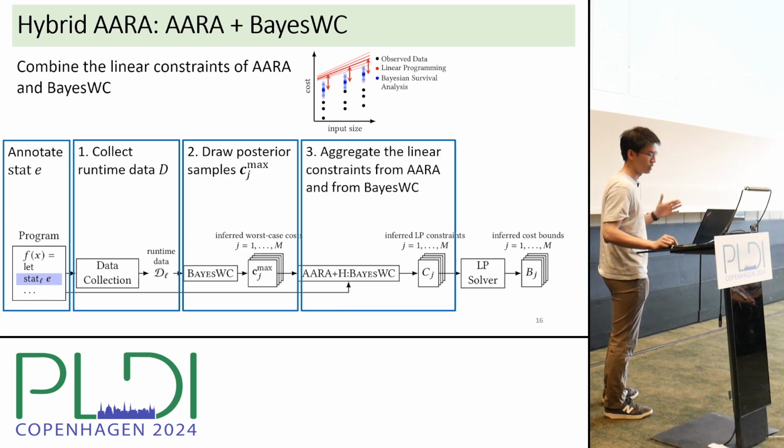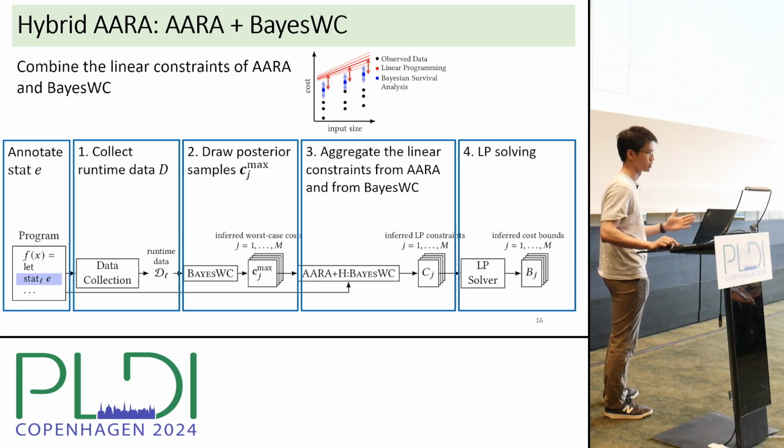And then we aggregate the linear constraints from ARA on the part of the code where we perform static analysis, and also the linear constraints from base WC, specifically the constraint that each red line in the diagram must lie above all the blue dots. So we combine these two sources of linear constraints into a single linear program, and then we solve it using an off-the-shelf LP solver.